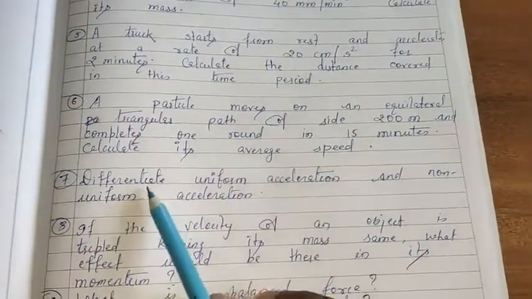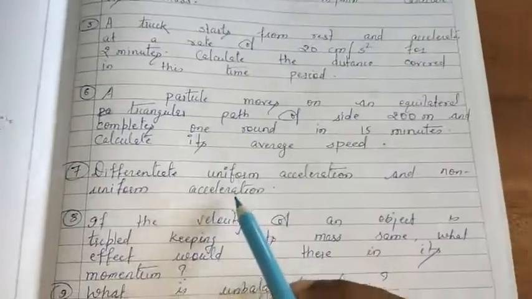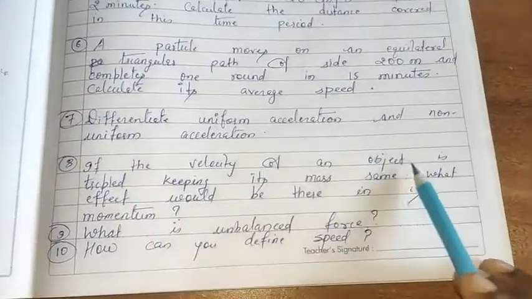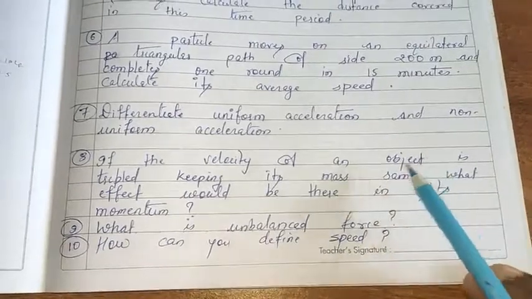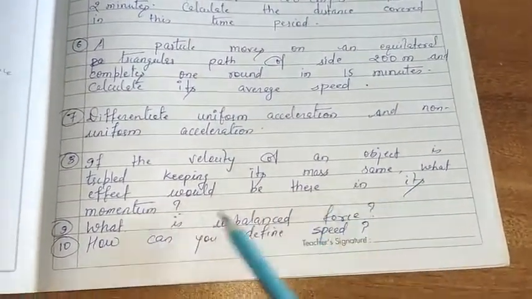Question number 7. Differentiate uniform acceleration and non-uniform acceleration. Question 8. If the velocity of an object is tripled, keeping its mass the same, what effect would there be on its momentum?